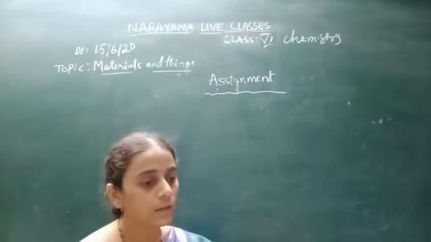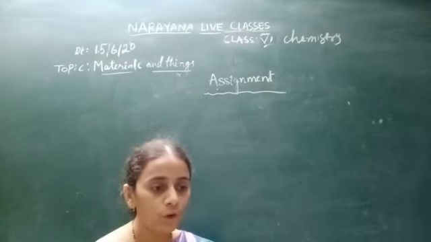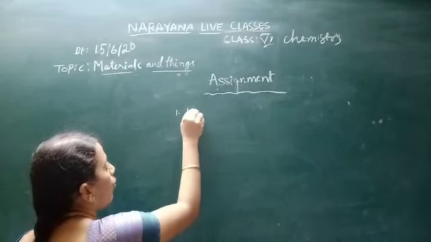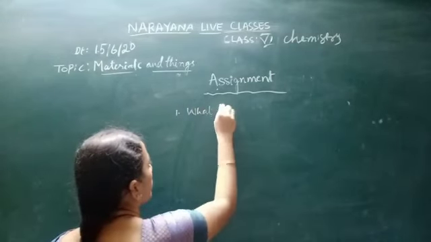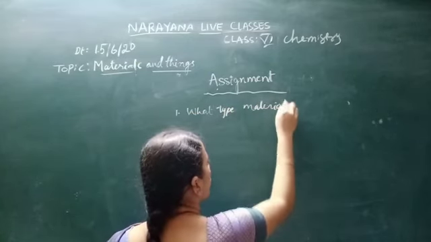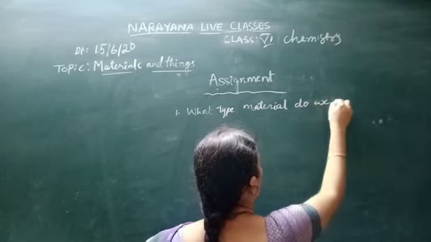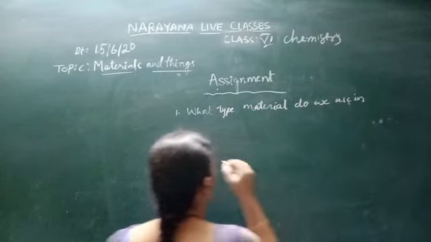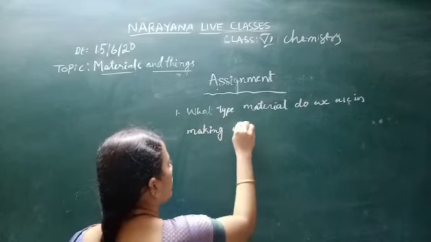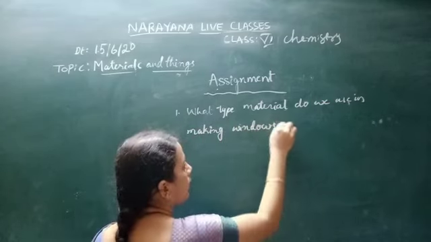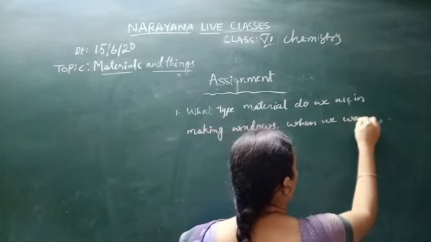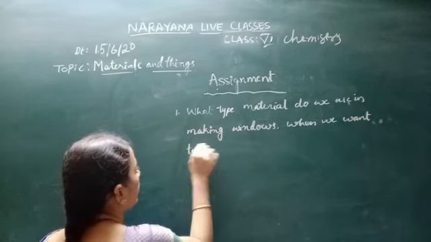What type of materials can we use to make a window when we want to see through it? First question, what type of material do we use in making windows when we want to see through it?